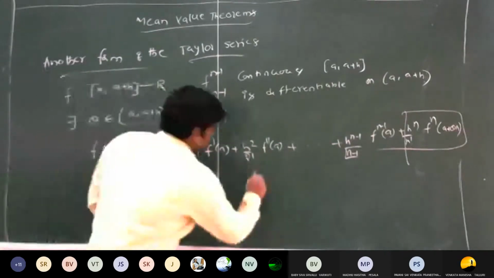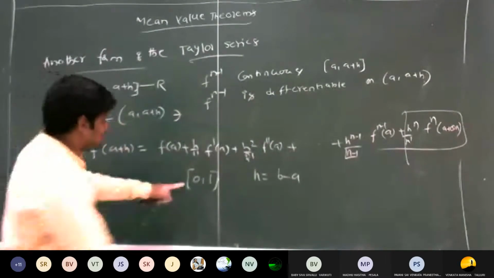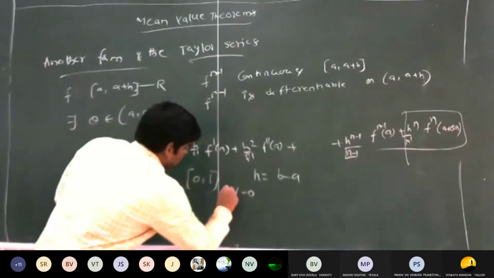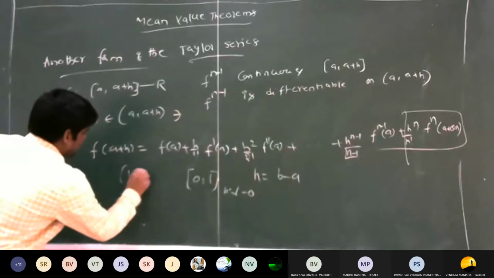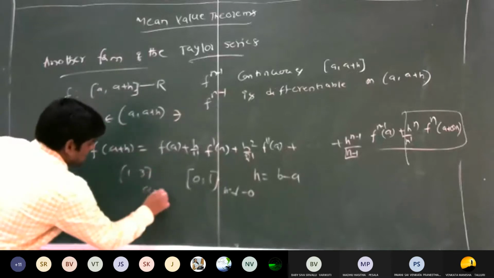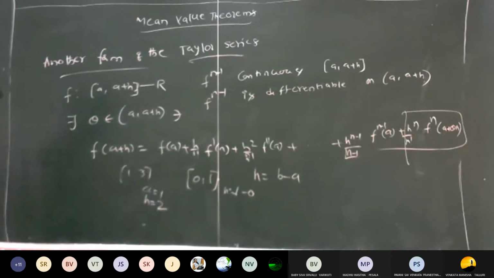And h is equal to b minus a, the length of the interval. So for the interval 0 to 1, that is 1 minus 0, the length is 1. Suppose the interval is 1 comma 3, here a is equal to 1 and h is equal to 2. So that is a very important observation.